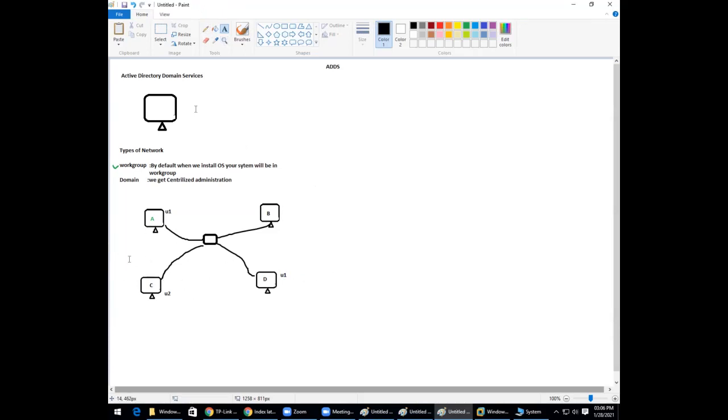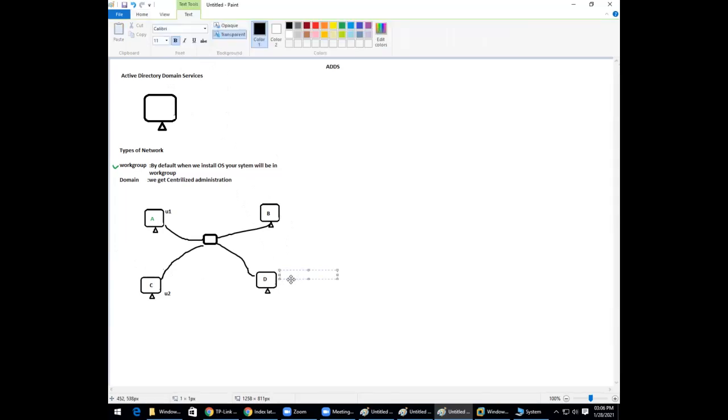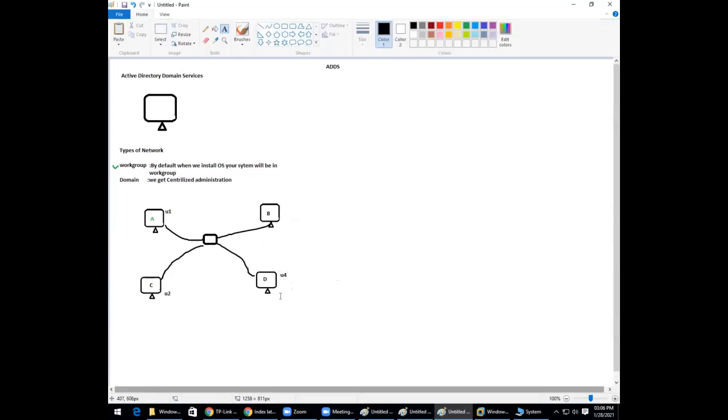One more example. Let me say this is a U4 system, the U4 user is created in this, and I'm sitting at this computer, system A. Can I manage this U4? Yes or no?